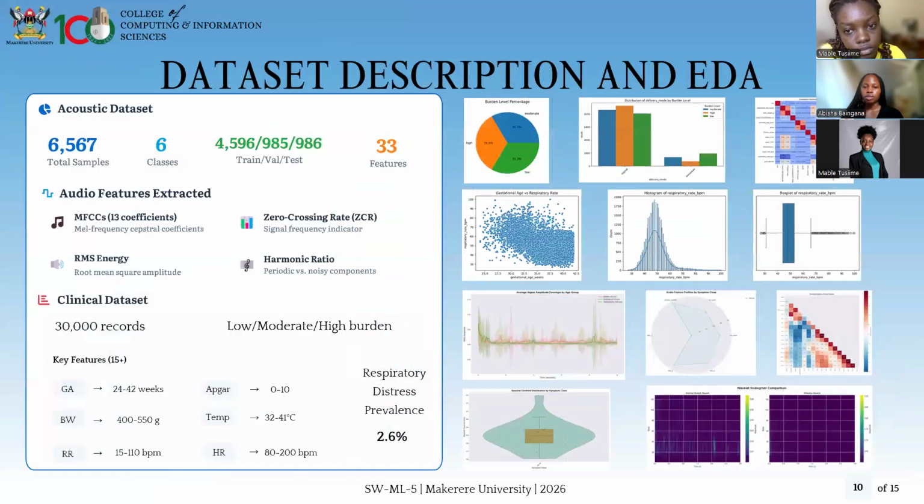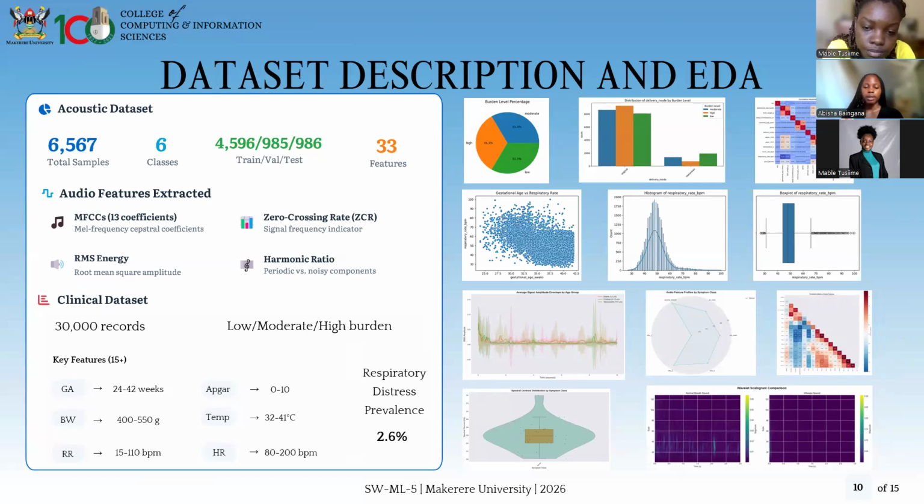Then for our dataset description and EDA, we used two datasets. That was the acoustic dataset, which was SPR sound, which had about 6,000 plus samples, and we did it on 6 classes, and we had about 33 features extracted with it. And then the clinical data set, which had about 30,000 records, and 3 burden scenarios, which has low, moderate, and high burden.